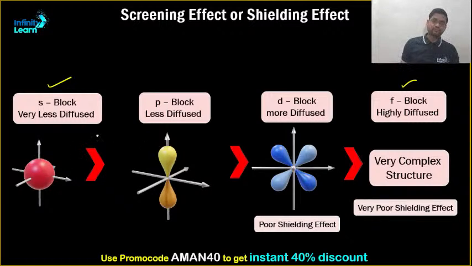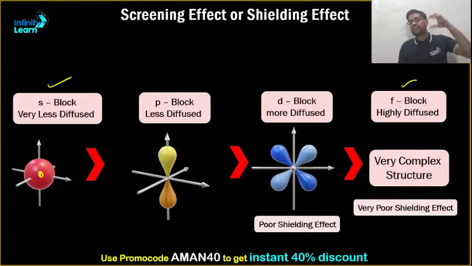Let us assume this thing is a football. It is like a sphere, and inside the hollow part of that football, the nucleus is present exactly at the center. Since the s orbital is spherically symmetrical in every direction, it shields the nuclear force of attraction from every direction.